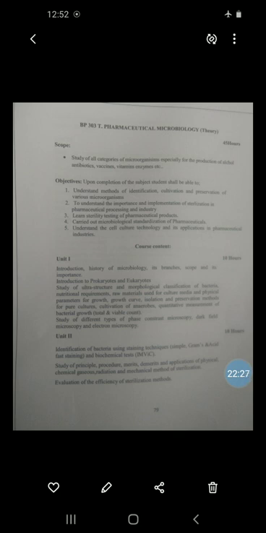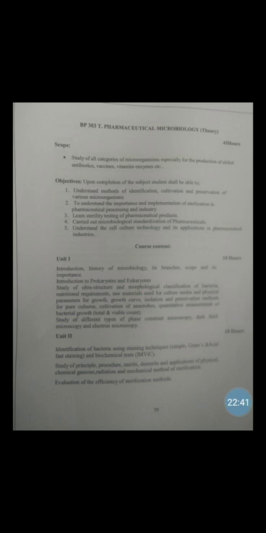Then the method is applicable for a wide variety of material and for large load. Next, the spores are easily destroyed by moist heat sterilization. So this is all about the merits of tyndallization.